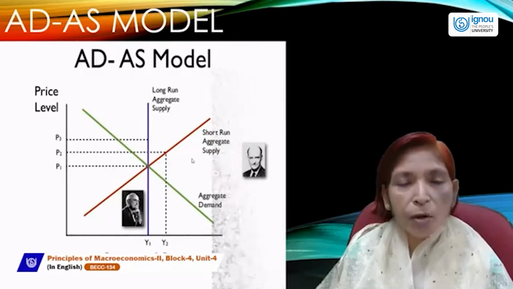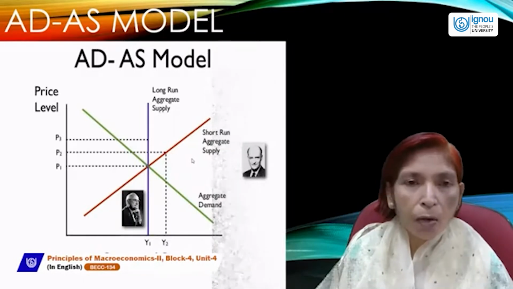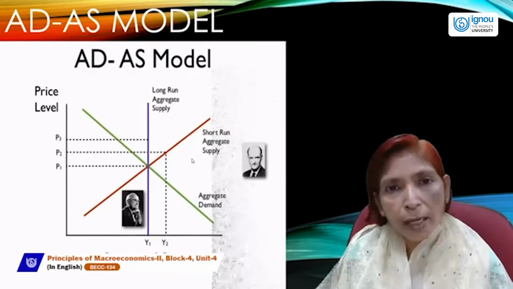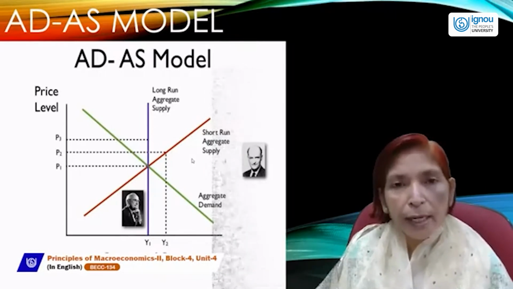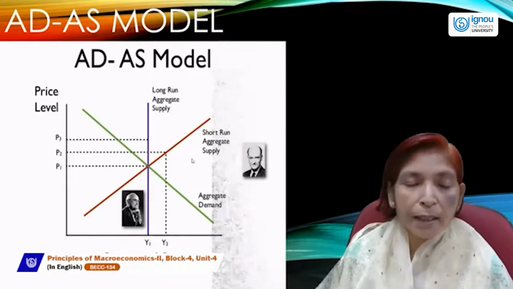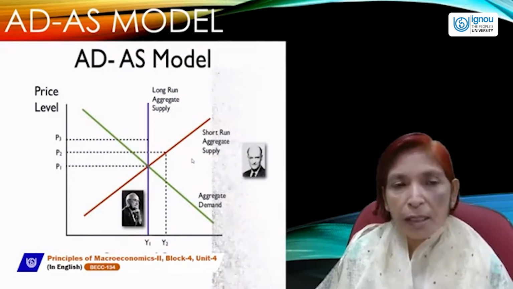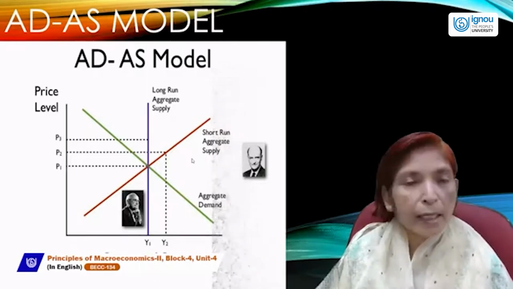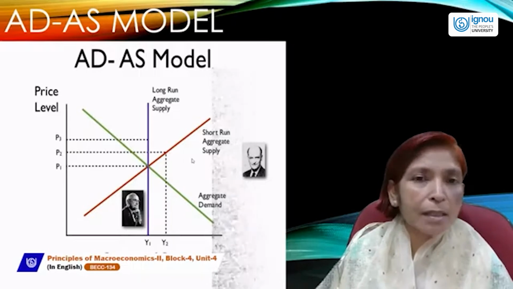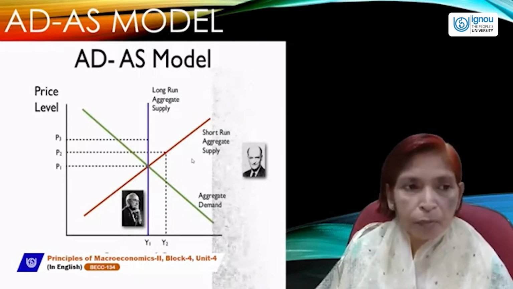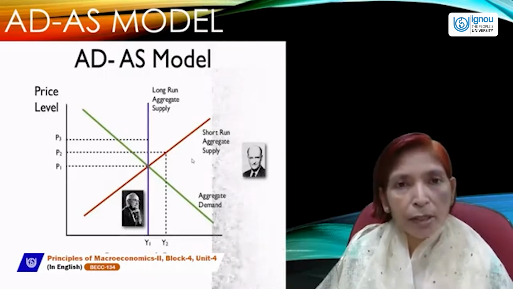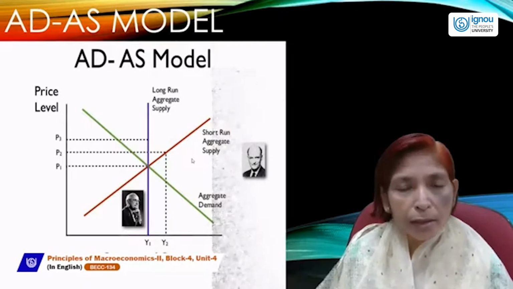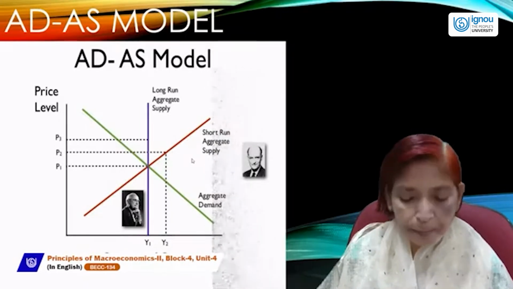Here we will discuss what aggregate demand is and how aggregate demand can shift, and what a shift in aggregate demand, known as aggregate demand shocks, is. The aggregate supply curve can also shift, and the nature of the supply curve is different in classical theory and in Keynesian theory. According to classical theory, the aggregate supply curve is different, and according to Keynes, the nature of the supply curve is different. So in this model, we will discuss the short run supply curve, the long run supply curve, GDP and price level in the short run, and GDP and price level in the long run.